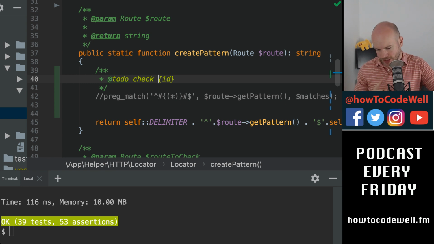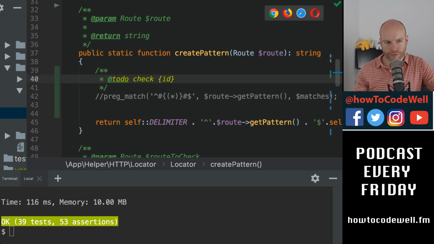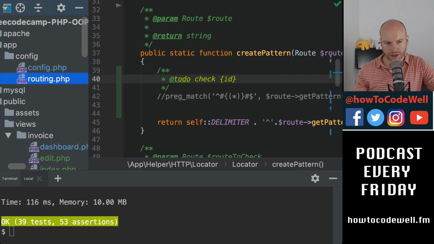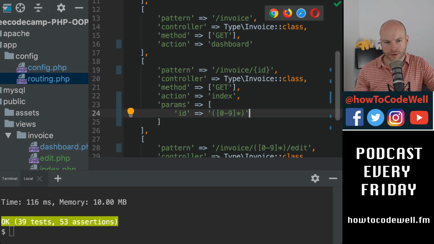If I think about this logically, thoroughly and methodically, what I am trying to achieve is, on routing, to replace this with that. That's what I want to achieve.